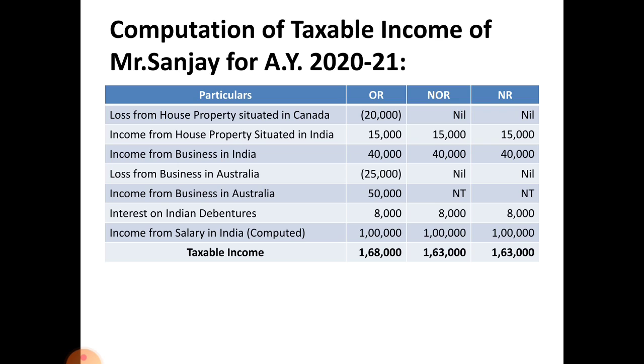Same like previous problems. Computation of taxable income of Mr. Sanjay Bansal for assessment year 2020-21. 4 columns, particulars and 3 amount columns. Heading of 3 amount columns: ordinarily resident, not ordinarily resident and non-resident. First one, loss from house property situated in Canada. You have to write it in ordinary resident column only. Negative figure, that is why we are writing it inside the bracket. Not ordinary resident and non-resident, nil.